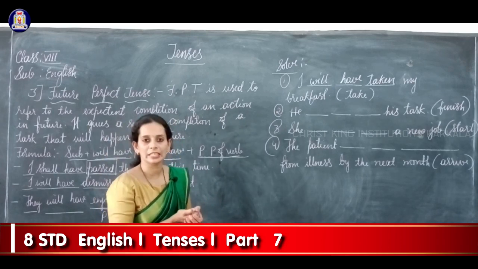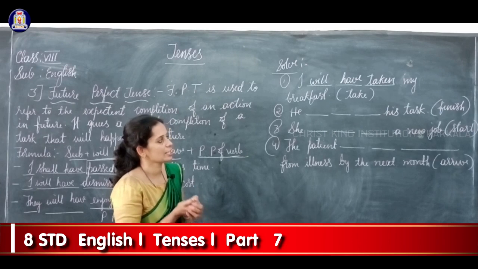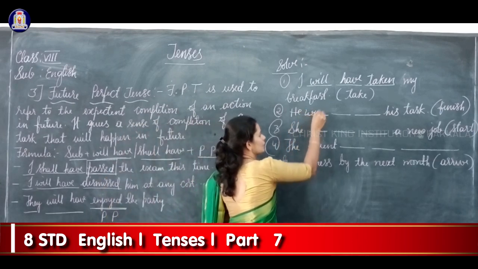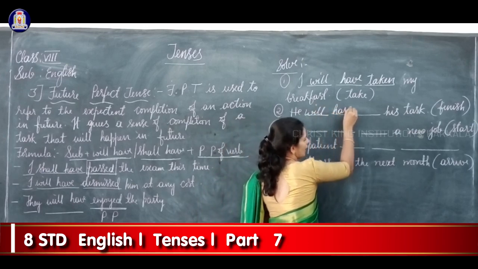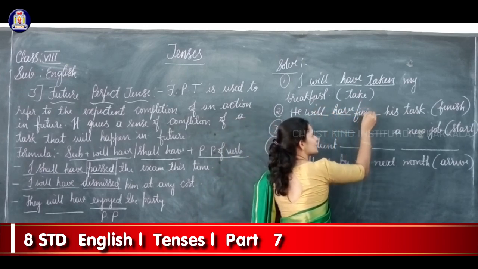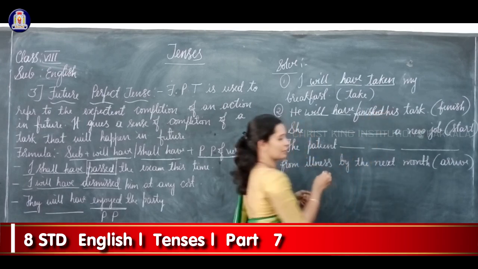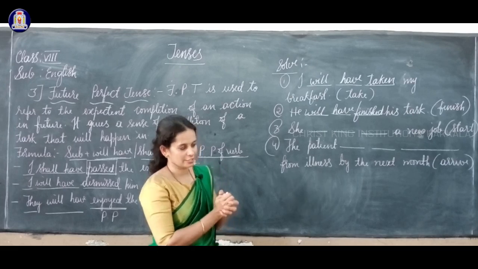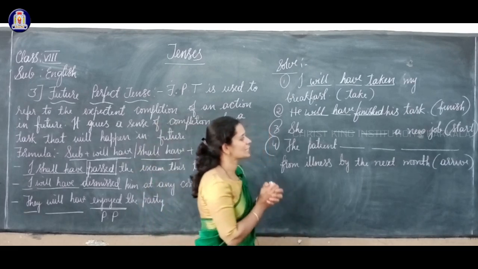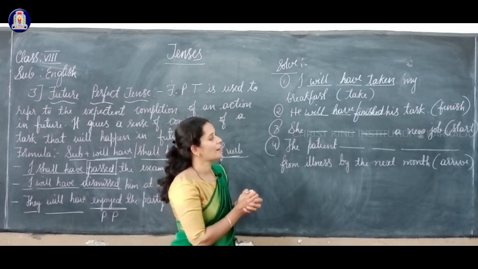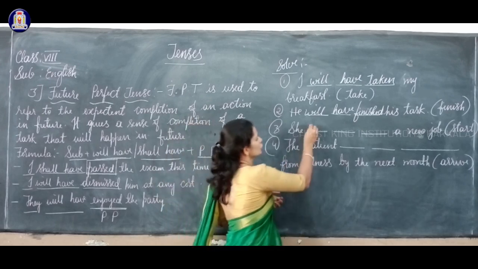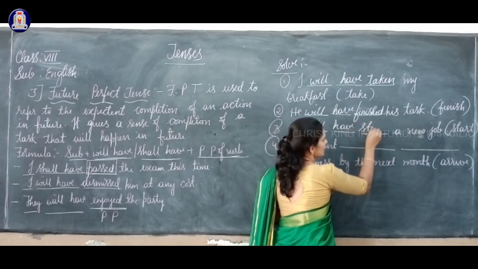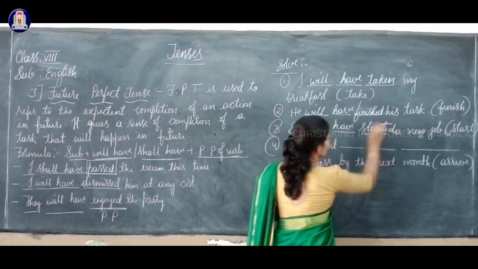Here your second question is he dash his task, and your verb is finish. He will have finished. The past participle is finished, finished only. Okay, he will have finished his task. Your third question is she dash a new job, and your verb is start. Okay, she will have started a new job.